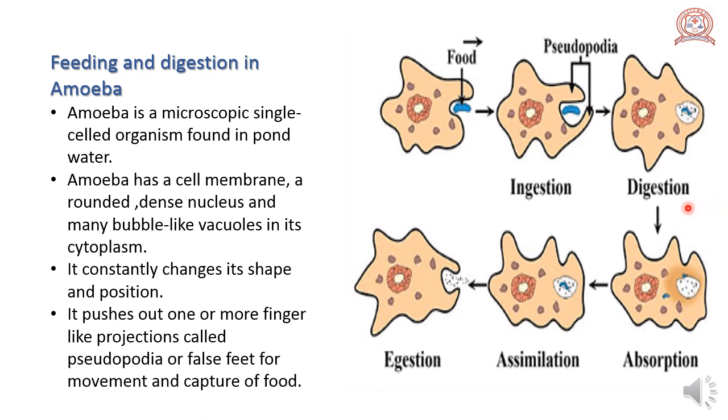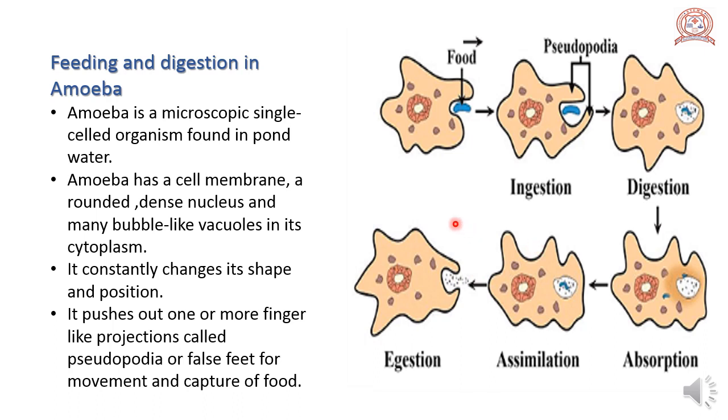The amoeba uses these substances. The digested food is absorbed and assimilated and the amoeba grows in size. Then the undigested food is thrown out by the vacuole.